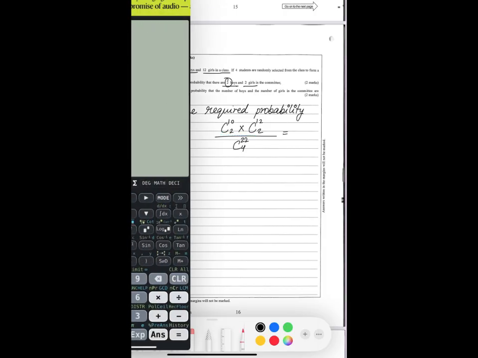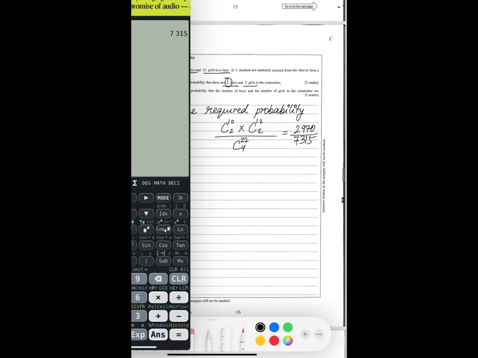Let's use the calculator to find it. 10C2 times 12C2 divided by 22C4. Let's find it as a fraction. So 2970 divided by 7315.